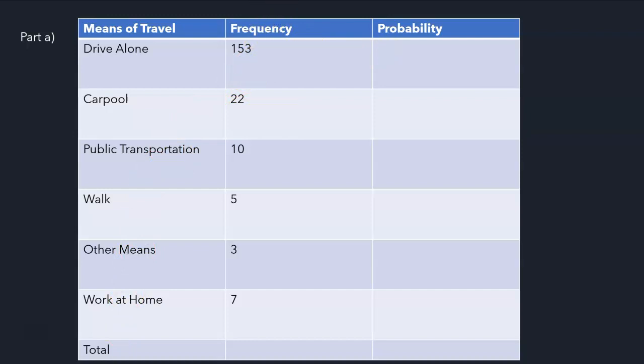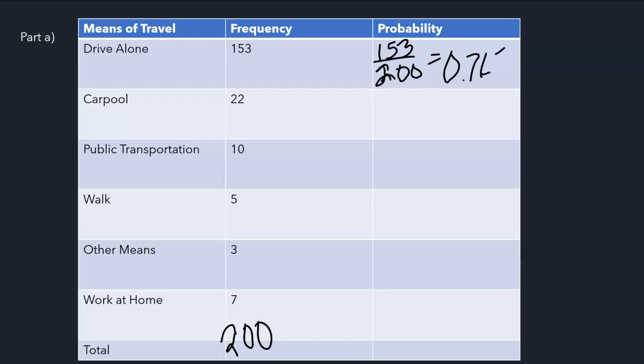And in order to calculate the probability, the first thing we need to know is the total of the frequencies. The total of the frequencies, if you add them together, is 200. And again, you don't really have to add them together. I mean, you could do it to check, but it told us in the problem that 200 people were surveyed. So that would be the total frequency. And the reason we need that is because we have to use it in the calculation of the probability. So now when I want to calculate the probability of driving alone, it would be the 153, which is the number that said they drive alone, divided by 200. And if you divide that out, you get 0.765.